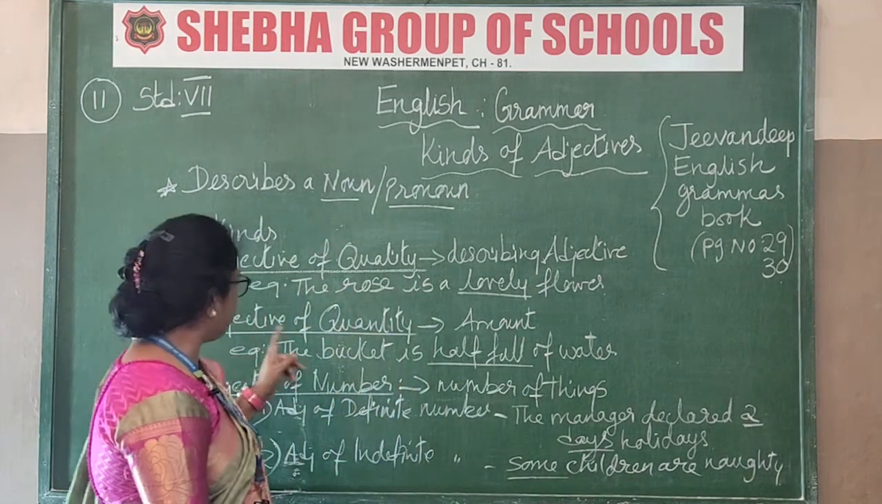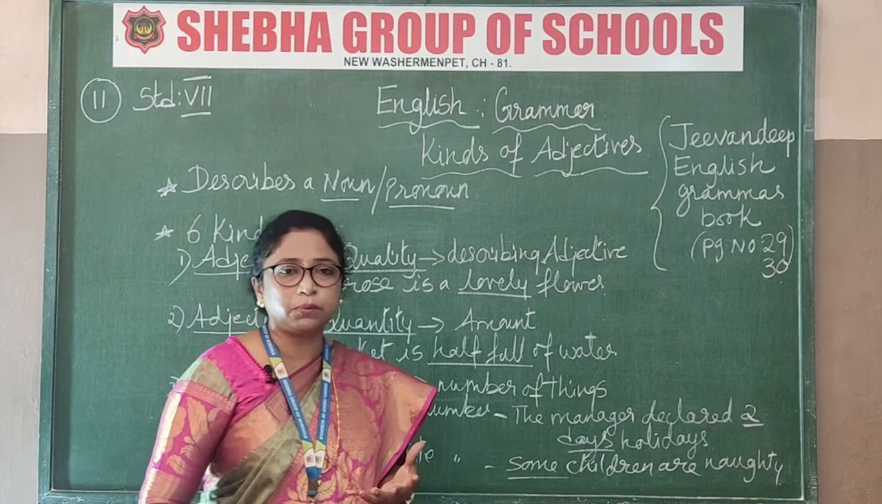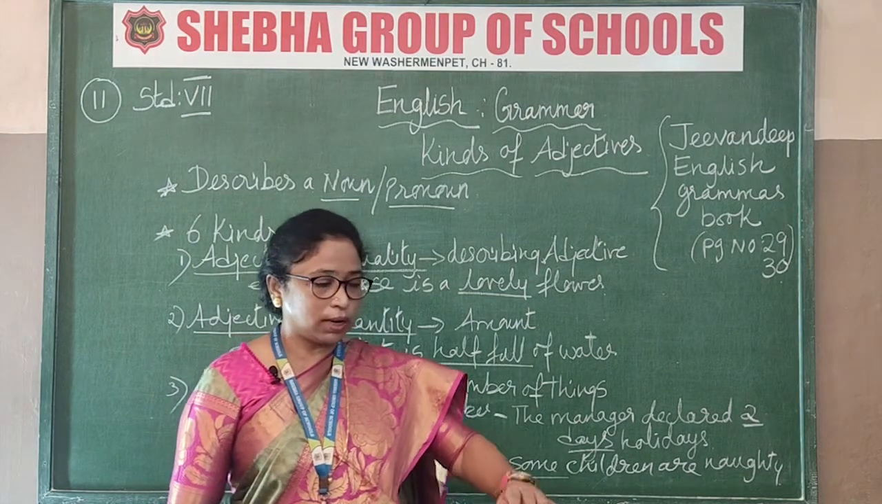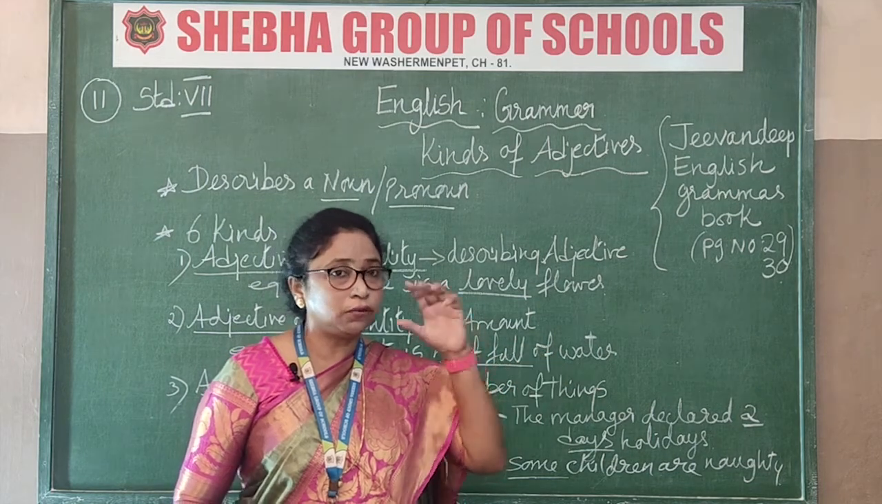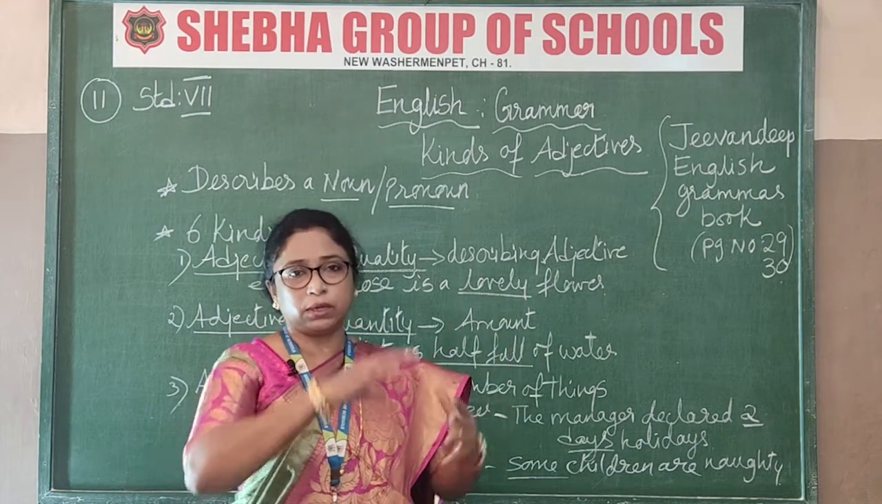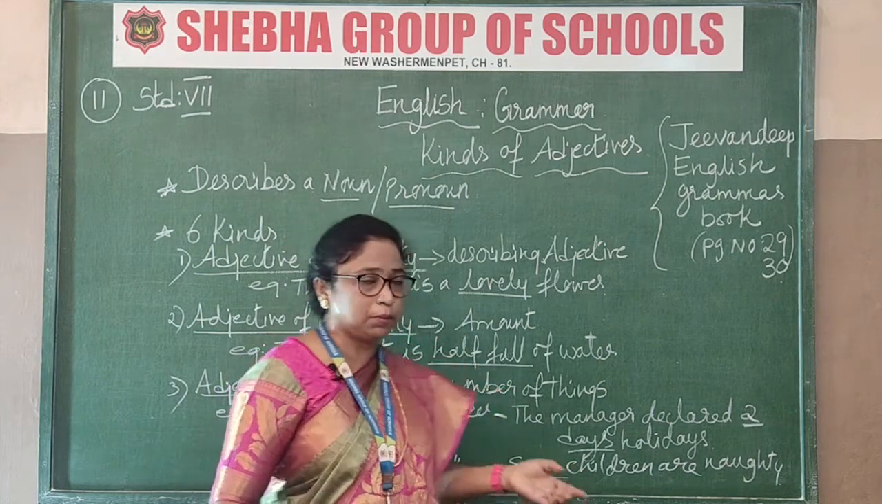Next one, the adjective of quantity. In that itself you can understand, quantity means amount. The water bottle is full of water. Full means the amount of water in the water bottle. So that is the amount you are going to speak about.